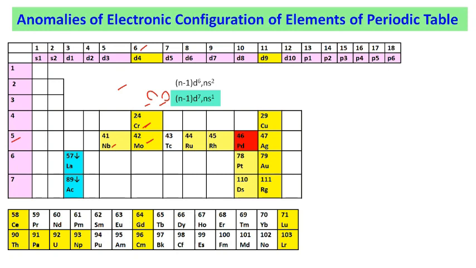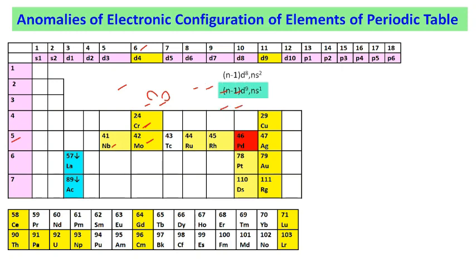For ruthenium, it is expected that it has electronic configuration 5s2 4d6, but it has the electronic configuration 5s1 4d7. Similarly, rhodium has electronic configuration 4d8 5s1. However, the expected one is 4d7 5s2.